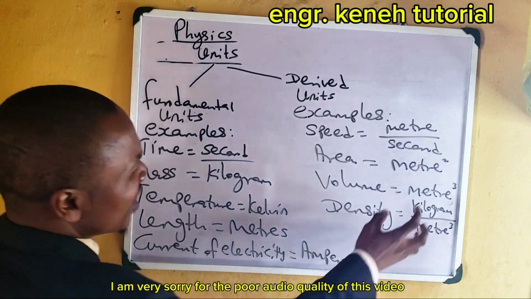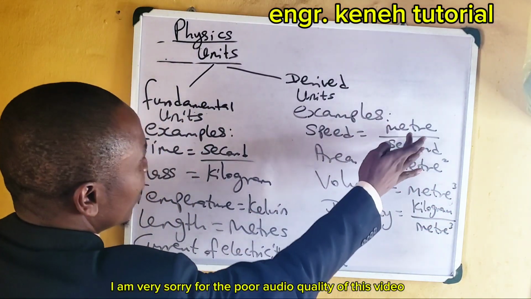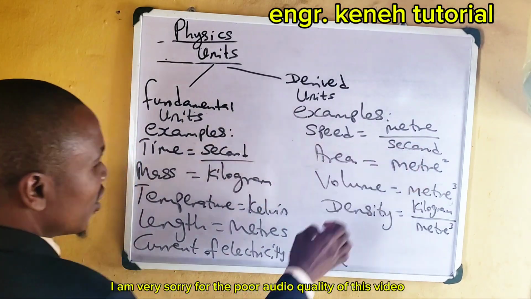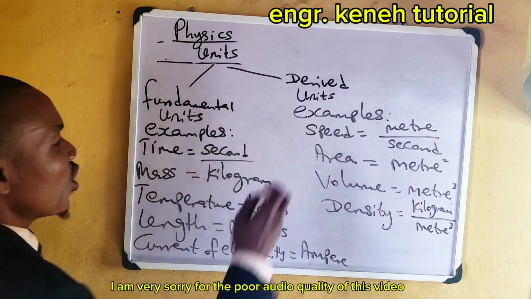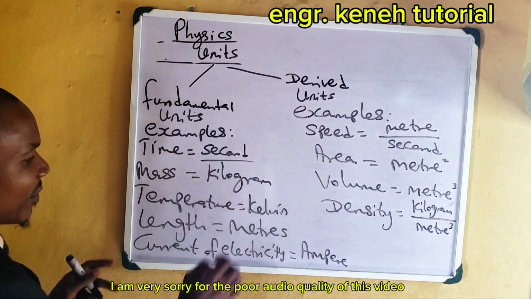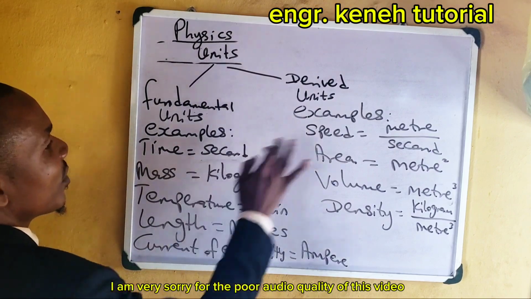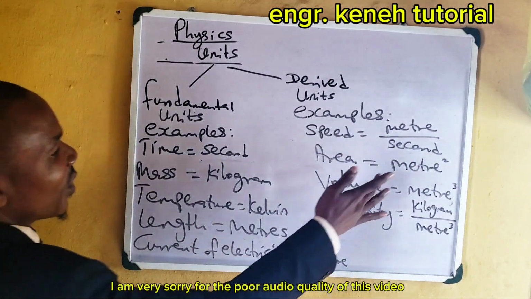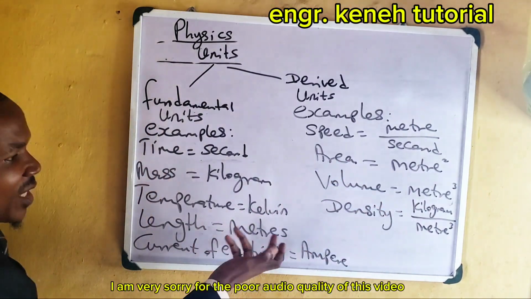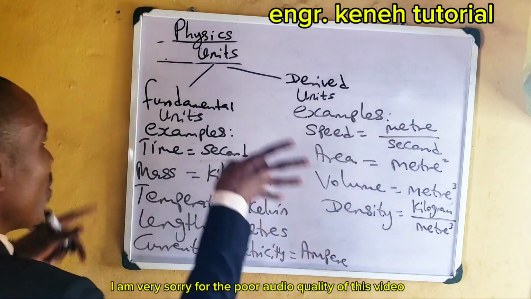So when you look at this, now you notice that all these ones they are gotten from here. Let me explain it. Like speed now, we have meter per second. This meter is unit of length, and second is unit of time. So for you to get unit of speed, you have to come here, get meter, and get time, put here. Likewise, this one, meter times meter. This one, meter times meter times meter. This one, kilogram over meter cube. All these are derived from here.